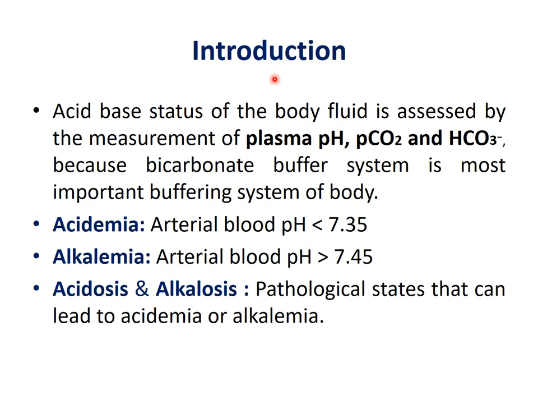Regarding the introduction of this session, the acid base status of the body fluid is assessed by the measurement of mainly three parameters. One is plasma pH, then partial pressure of carbon dioxide, and bicarbonate, because we have seen that in our body the bicarbonate buffer system is the most important buffer system, because it contains two components.